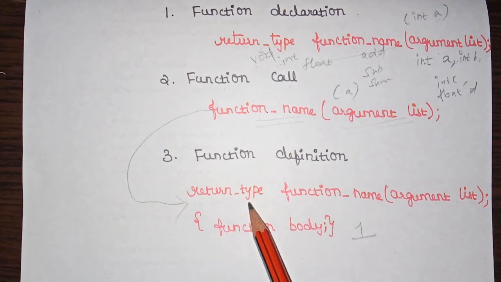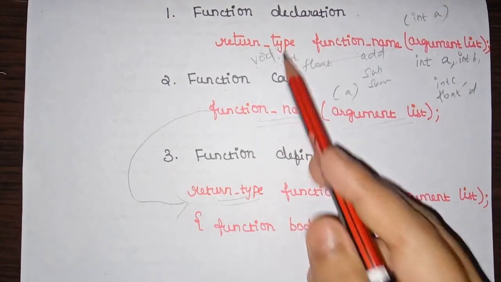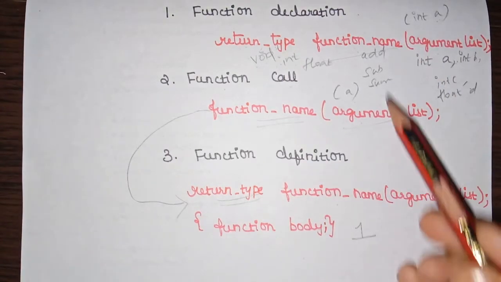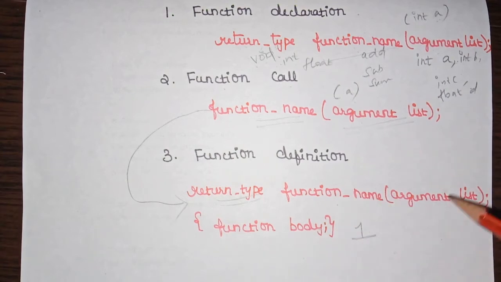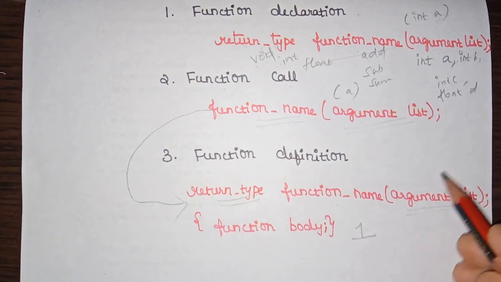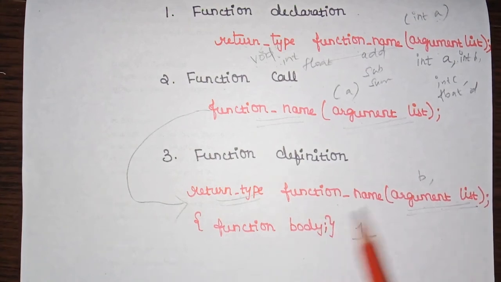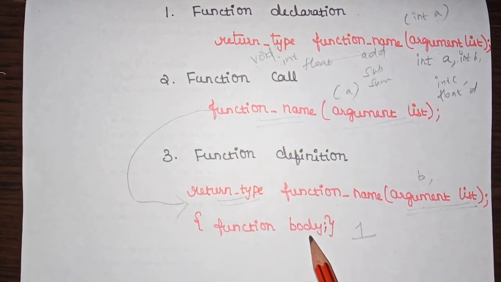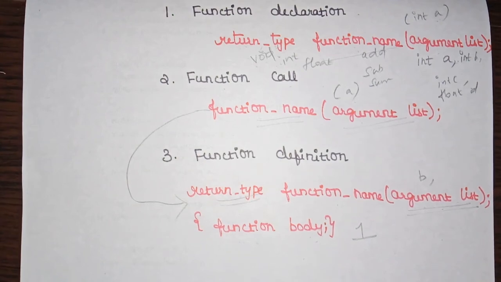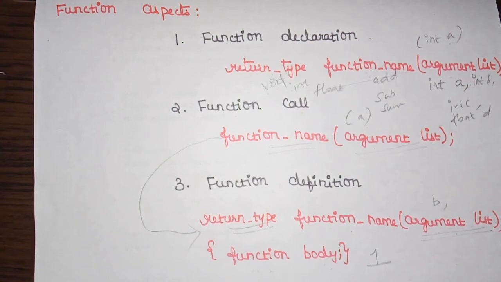And what is the syntax for this function definition? It should contain the return type, the same return type we used in the function declaration, then the same function name we have in the function declaration, and the argument list. Here in the parameter list, we can use different names for parameters. Okay, the list should be the same, but we can use different names here, and we'll discuss all those things later. After that we have a function body. In this function body we have the statements to be executed for a function. So these are all the function aspects. There are 3 aspects of a C function.